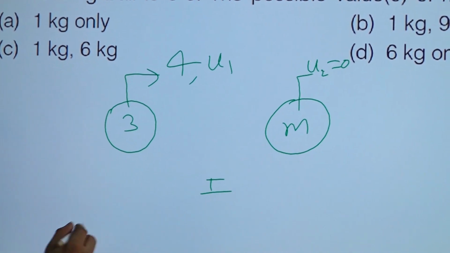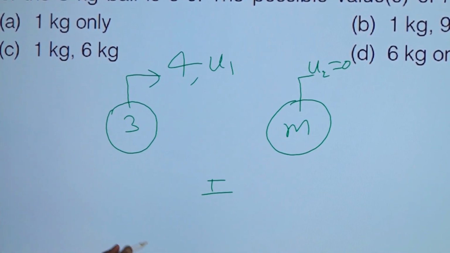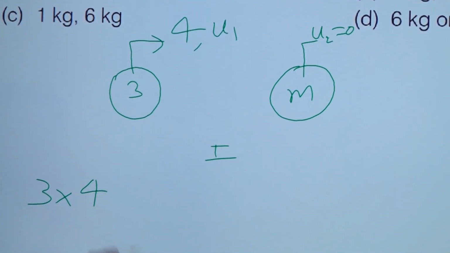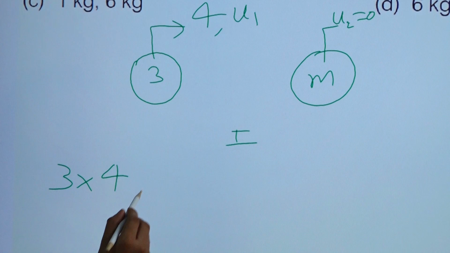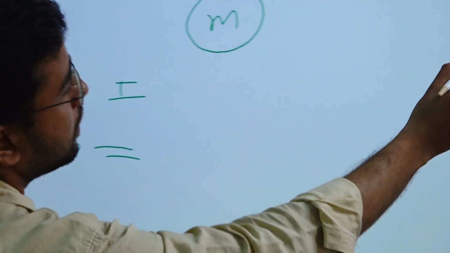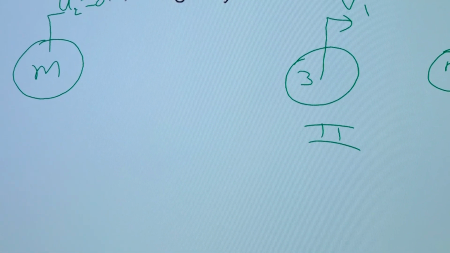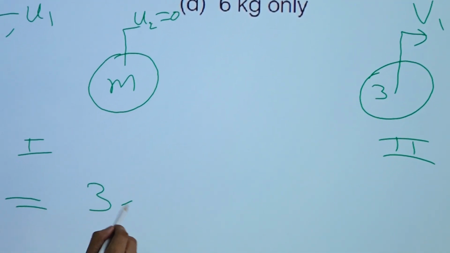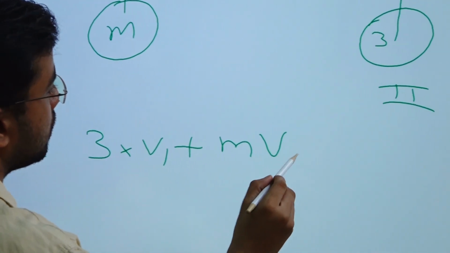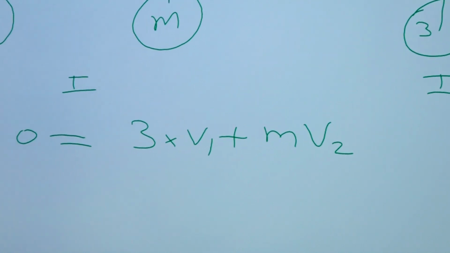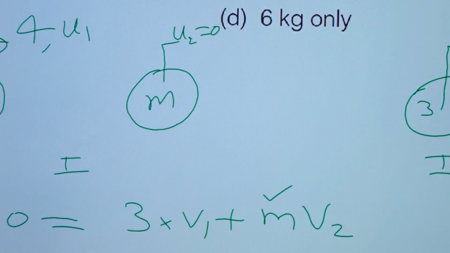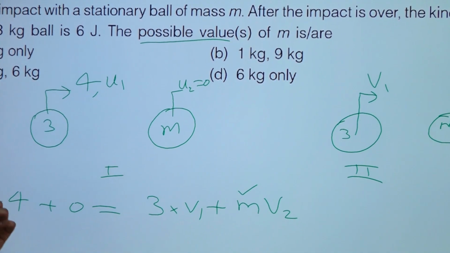So I will directly write the expression, right. I won't write the formula, okay. So mass is 3 into 4, okay, plus 0 is equal to, this is 3 kg, right, 3 into V1 plus m into V2, okay. So what we need to find out, they are asking the value of m, and that too the possible value of m. So maybe there will be more than one value, right.